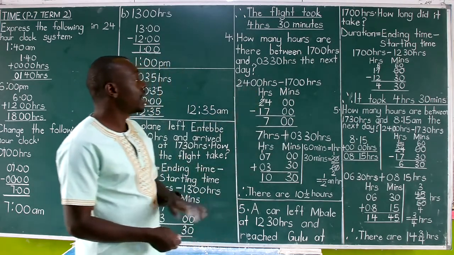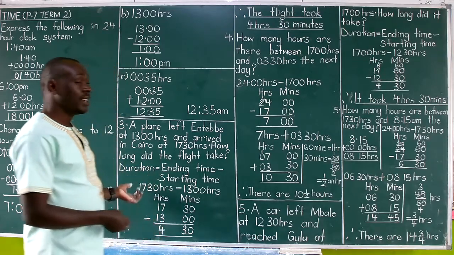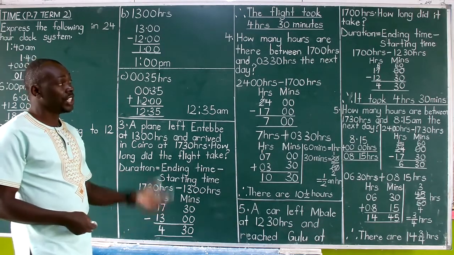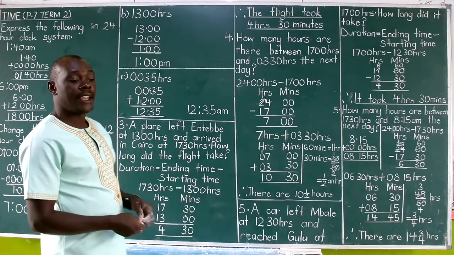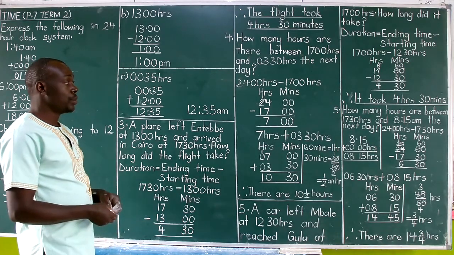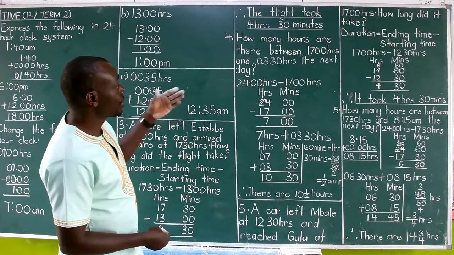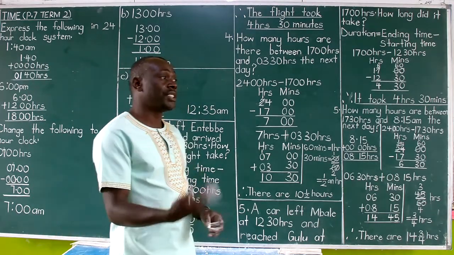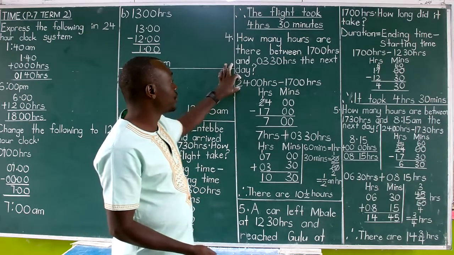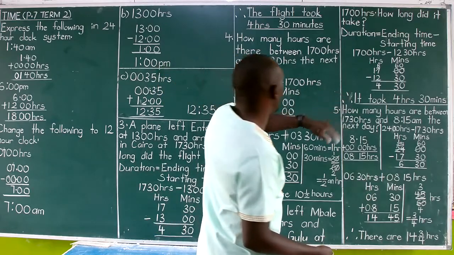This one does not have any formula like we had before, that time taken is equal to arrival time minus starting time. Never should you subtract time taken between two different days. So you only get the climax of the day minus when it started, then plus the ending time. So go 2400 hours minus 1700 hours.